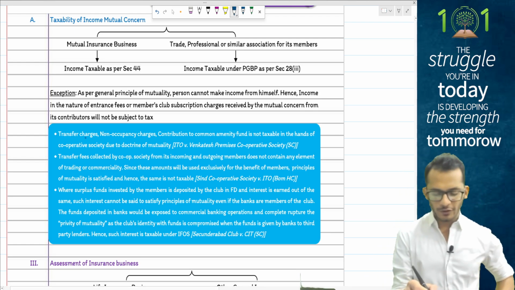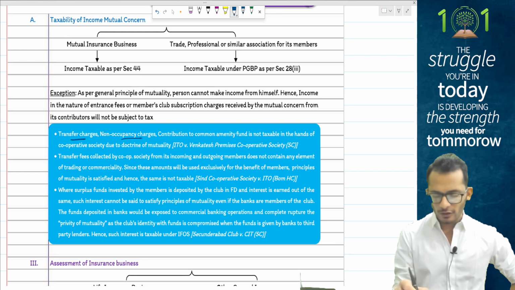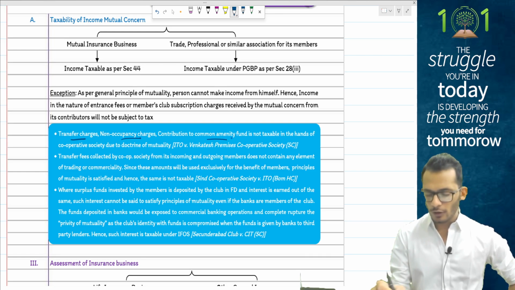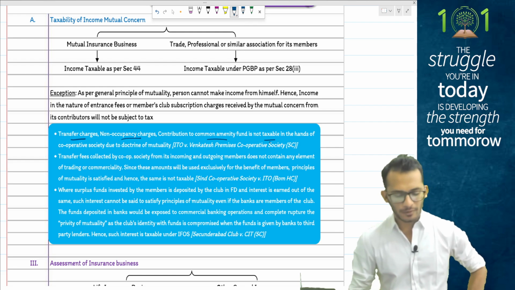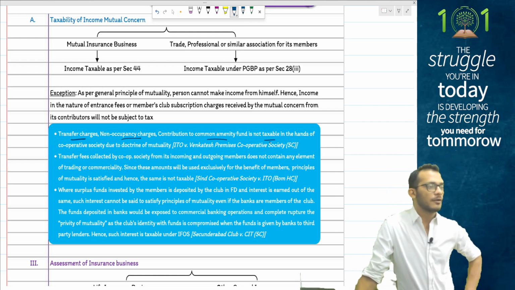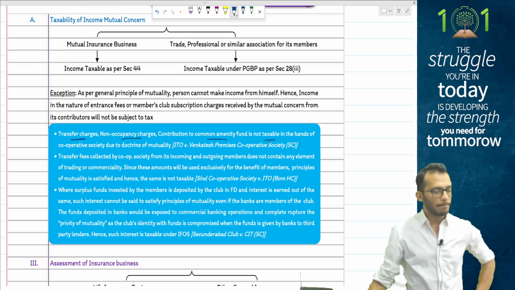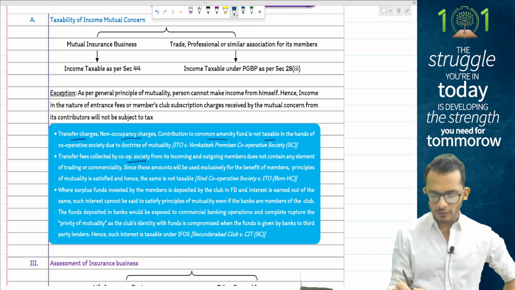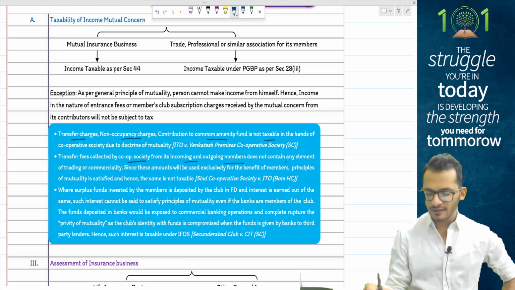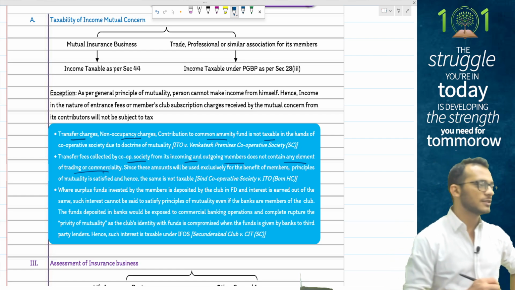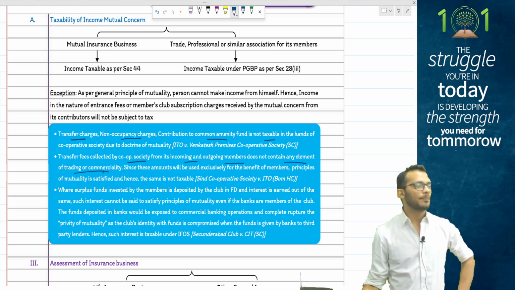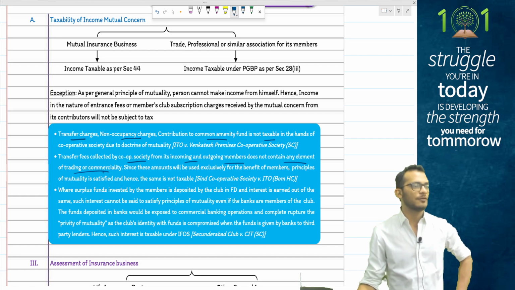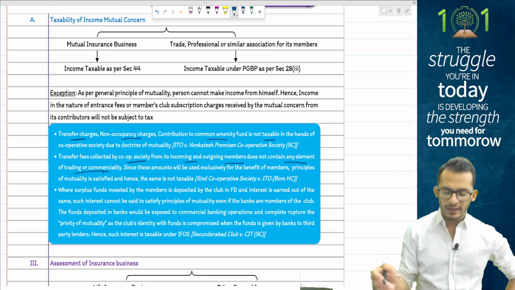Some case laws for you to follow. Any kind of transfer charges, non-occupancy charges, contribution to common amenity fund is not taxable in the hands of the cooperative society because of the doctrine of mutuality. Yes, money is received from the members, money is given back to members. Transfer fees collected by the cooperative society from its incoming and outgoing members do not contain any element of trading or commerciality. Again, I am receiving money from my own members, which is going to be used back for the benefit of their own members and therefore fully exempt.